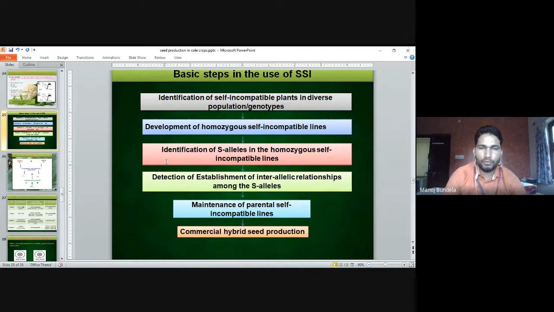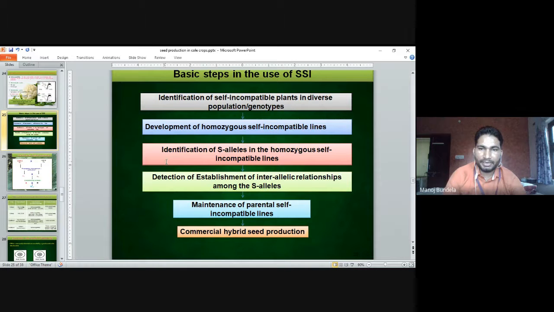Then identification of S alleles in the homozygous self-incompatible lines, so the sterile alleles have to be identified. Then establishment of interallelic relationship among the S alleles.